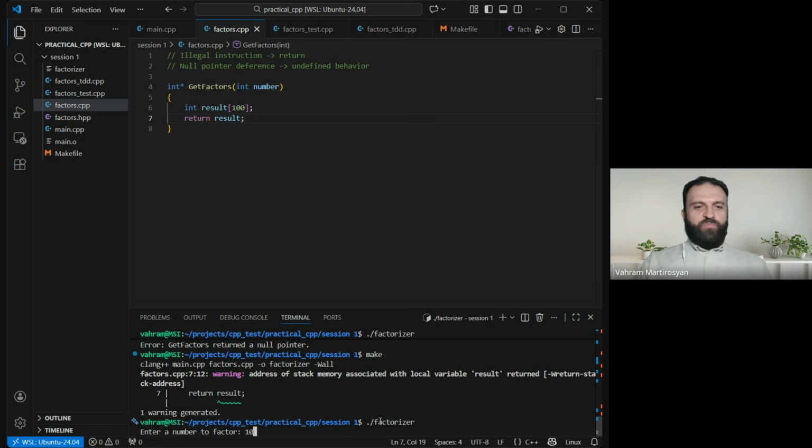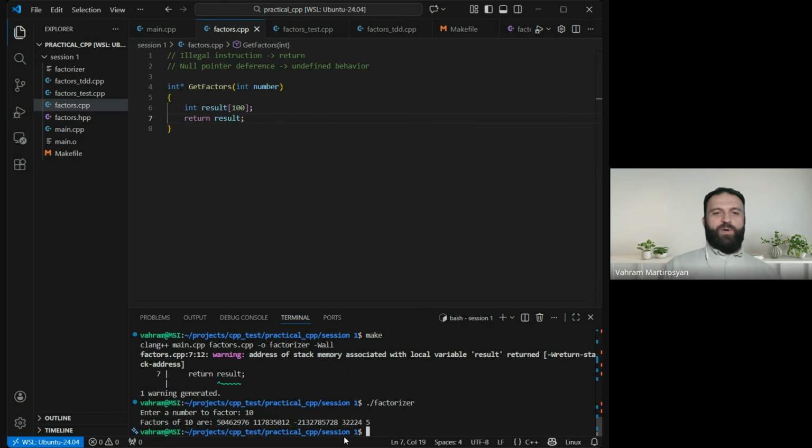And usually, yeah, we are going to see really strange things. And this is an undefined behavior, okay? Whatever you get, you must be happy. You can get anything, it can even crash the program. We have the warning, so we must not do that. Okay, this is not a proper solution. Never return an address of a local variable.